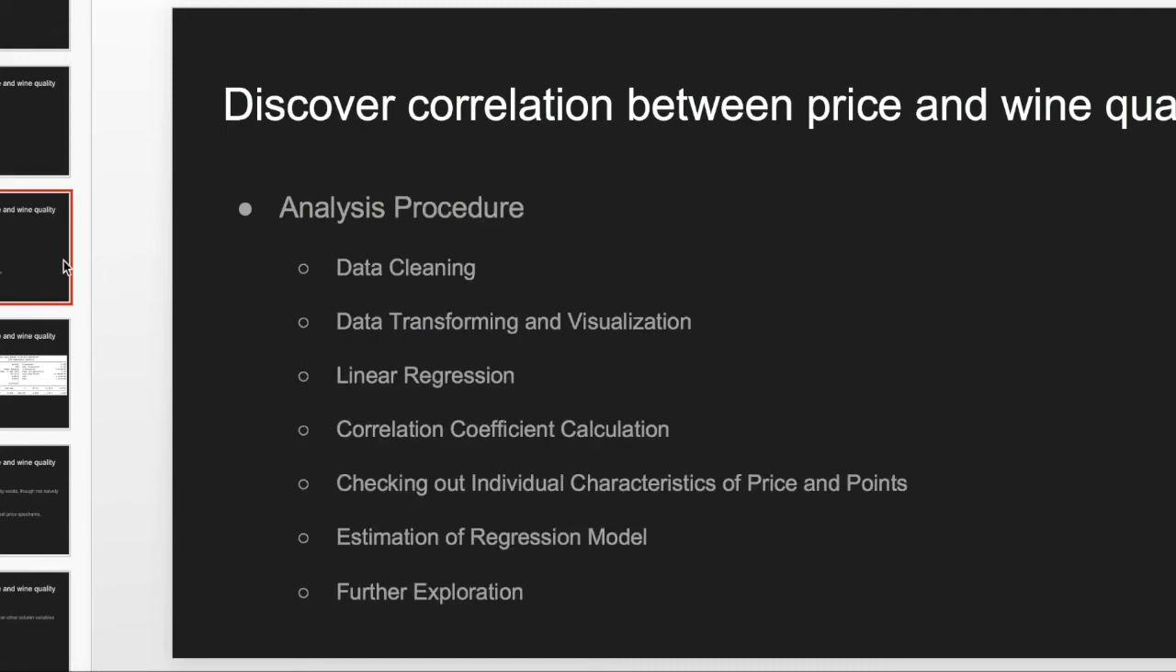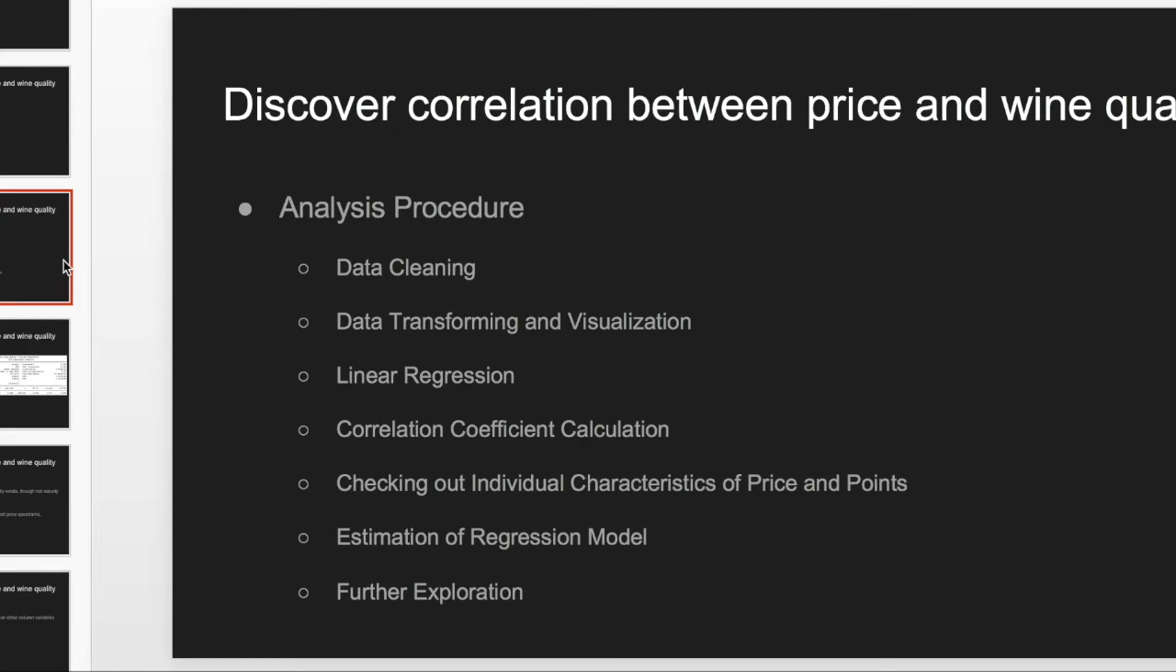For the whole procedure, we have several steps to take. The first is data cleaning. As we have 2 datasets and some missing values, this stage is very necessary. Second, we need to do data transforming and visualization. With the help of visualization, we can get an intuitive understanding of the relation between the 2 variables.